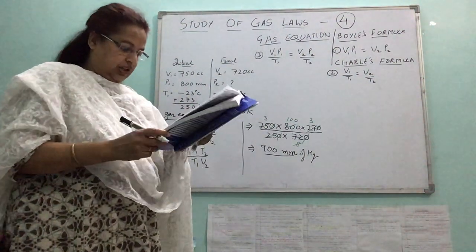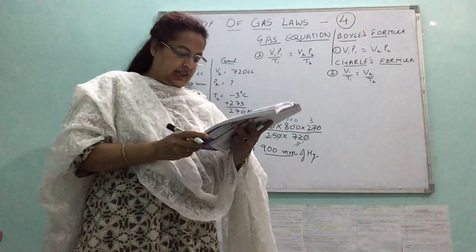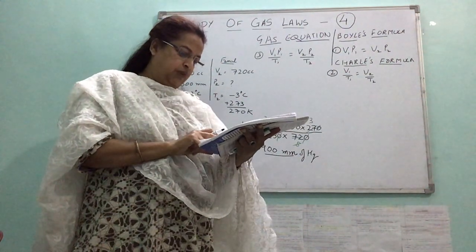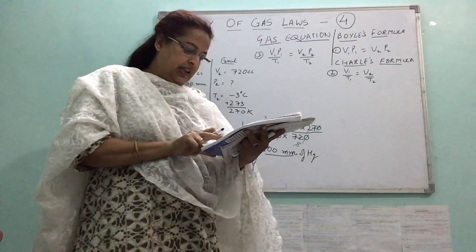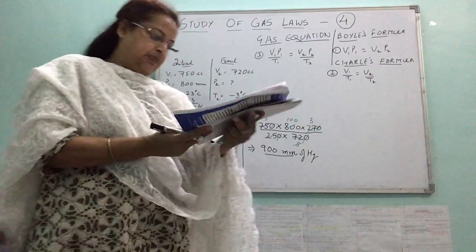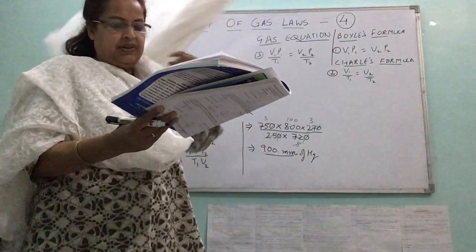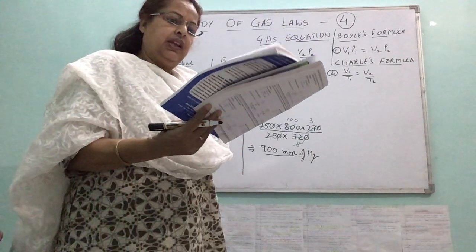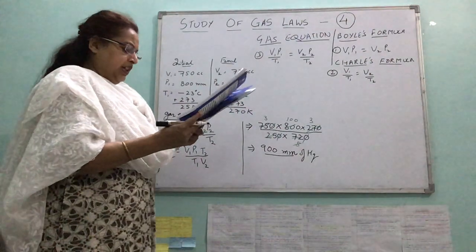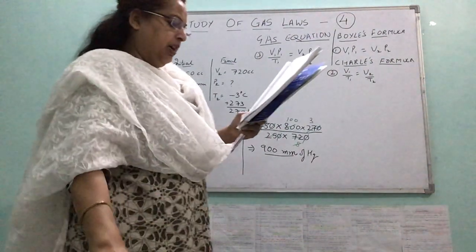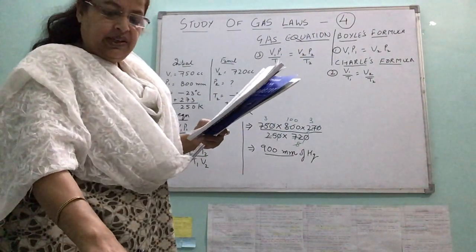What temperature would be necessary to double the volume of a gas initially at STP if the pressure is decreased by 50%? Okay, I can take this. What temperature would be necessary to double the volume of a gas initially at STP?